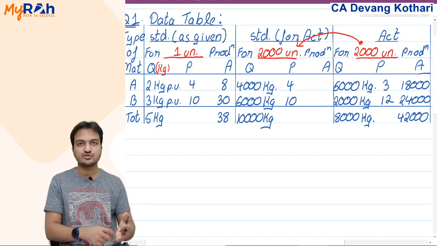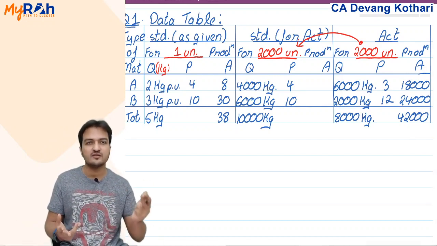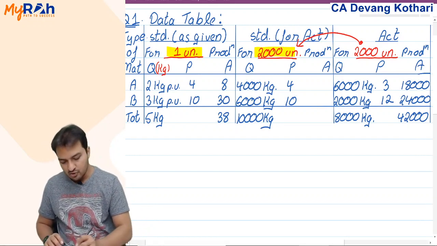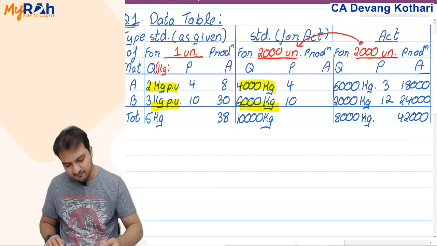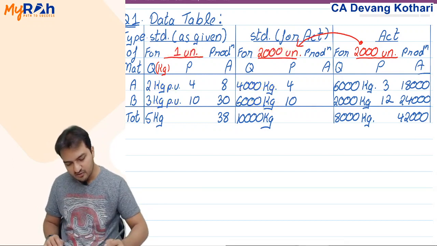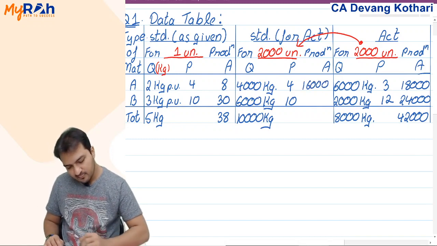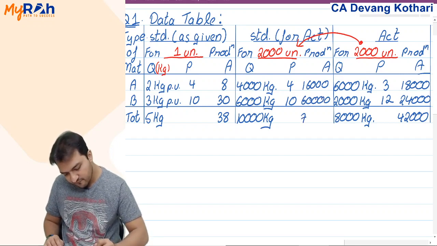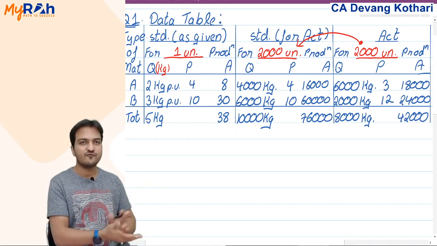Look, standard for actual and standard, price will be always per kg. What will change is only the kgs, because with the increase in the units, your kgs will increase. Price does not change. So 4 and 10, same price will give me my total standard cost as 4 into 4, 16,000 here and 60,000 here, makes it a total of 76,000. Yes, this becomes my standard for actual.